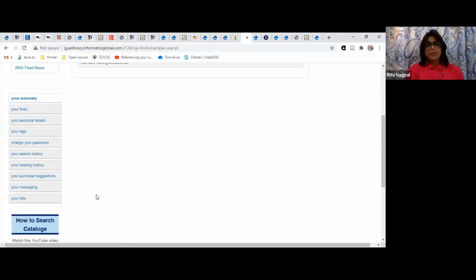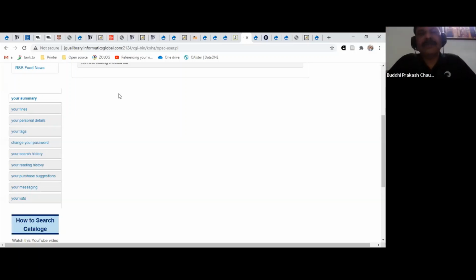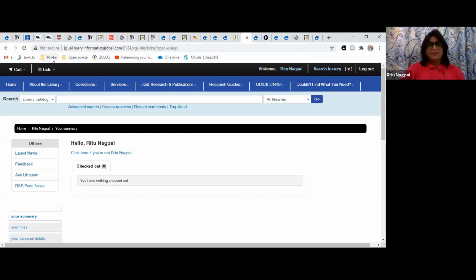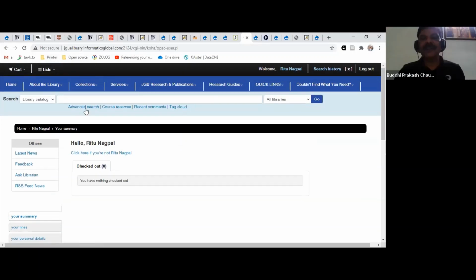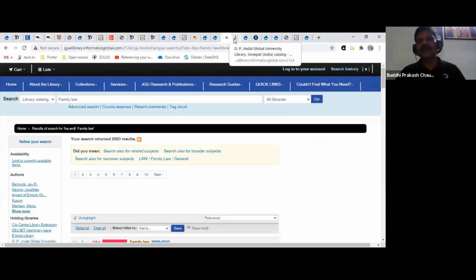And also, sir, if they have read a book recently, they can add their book reviews also and participate in the book challenge. You can give a rating, or remarks or comments on the book, whether you found it useful. The library also organizes some book challenge programs. For example, if you read books outside your course subjects and provide comments or ratings on this site, you can participate in the book challenge program.